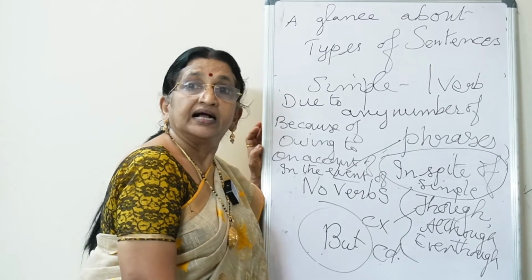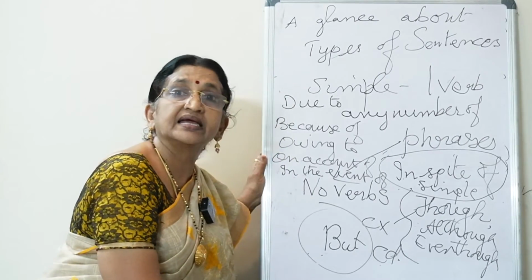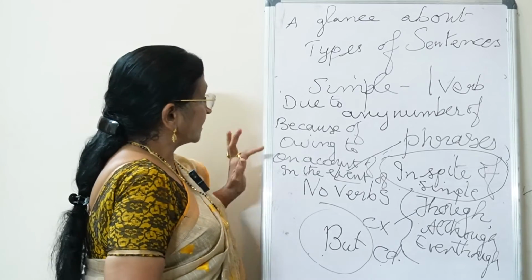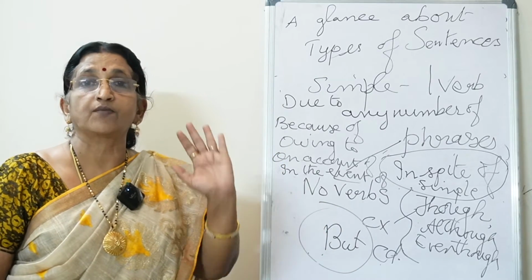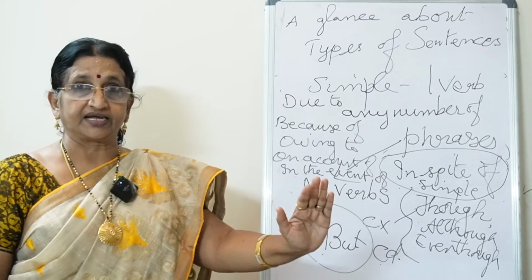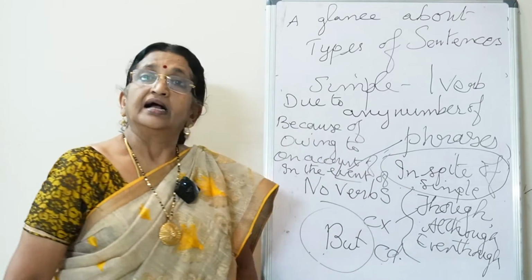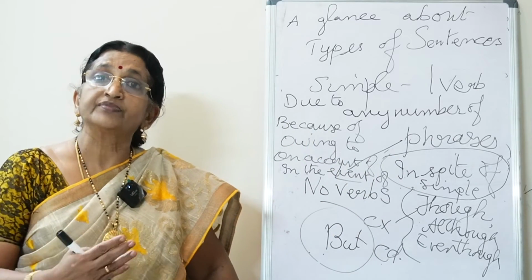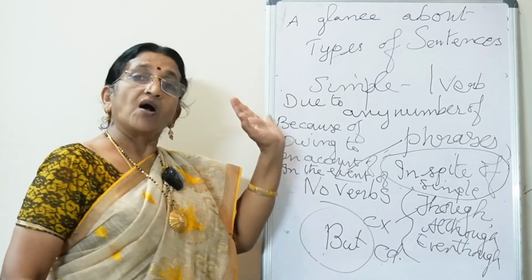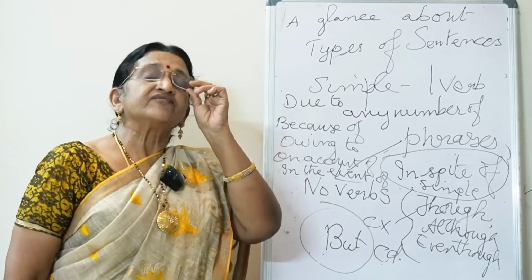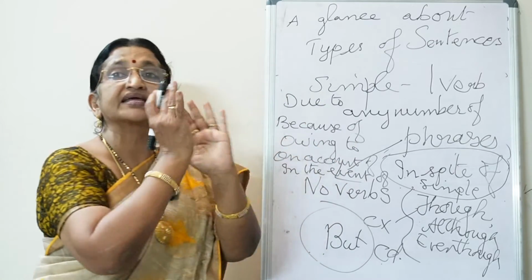Owing to the poverty, my friend's family suffered a lot. On account of the hard work, my little sister was able to come out successfully. On account of gives a reason. In the event of the COVID problem, many had suffered. All these give reasons, and all are phrases found in simple sentences.